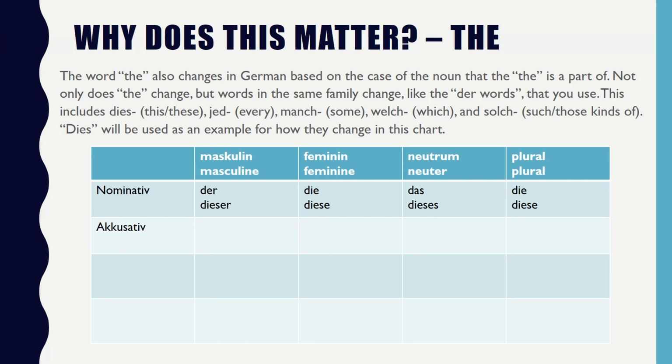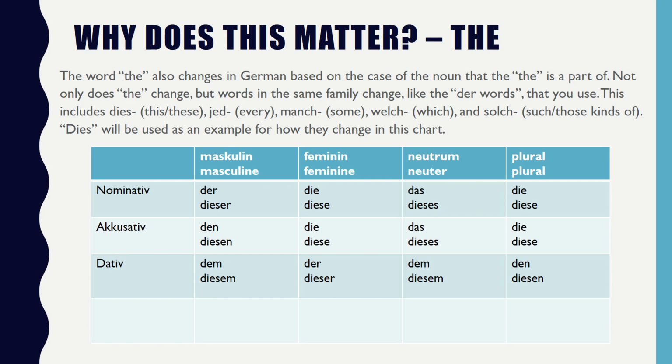This is not new, this is old. For accusative, we have den or diesen, die or diese, das or dieses, and die or diese. For dative, dem diesem, der dieser, dem diesem, den diesen. Genitive is new, and we learned these in previous slides. How do we say it for masculine?